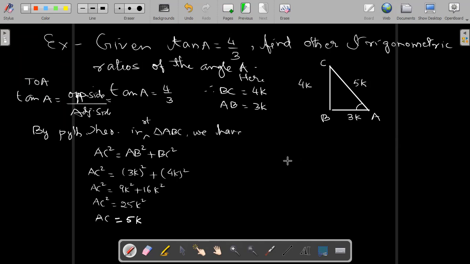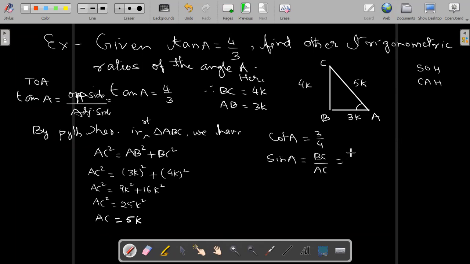Now we can find all the trigonometrical ratios by using SOHCAHTOA. Tan is already given. Cot we can find first, because cot is the reciprocal of tan. Tan is 4 by 3, so cot A will be 3 by 4. Then we can find sin A. Sin A is opposite upon hypotenuse, that is BC upon AC.